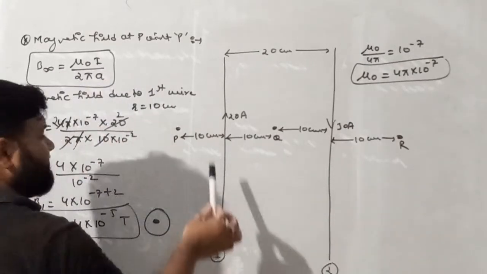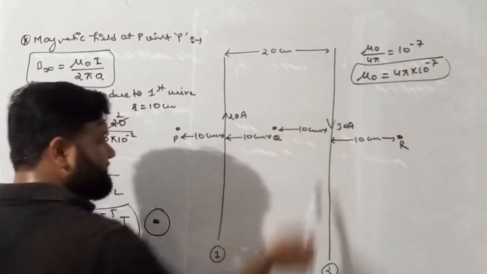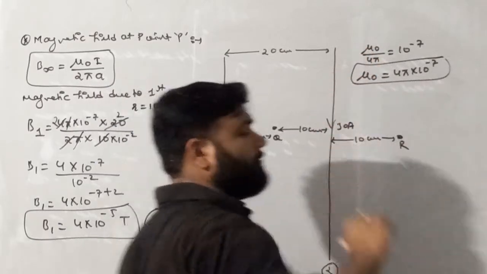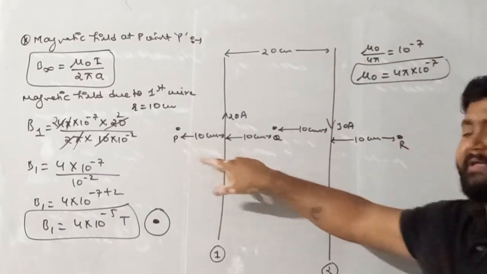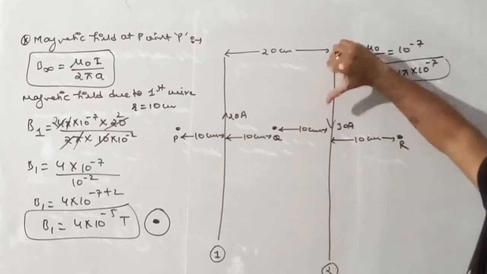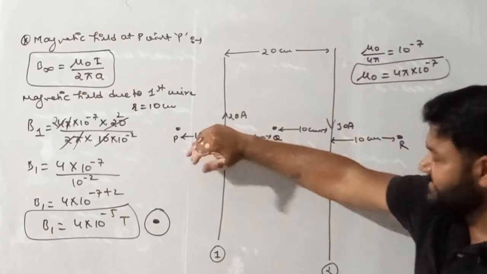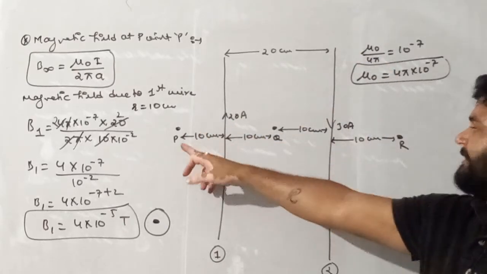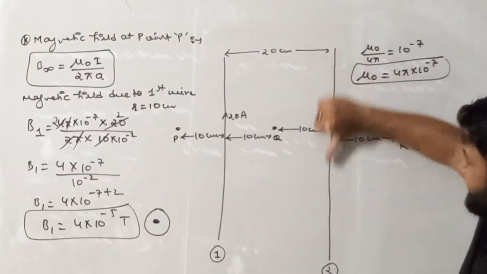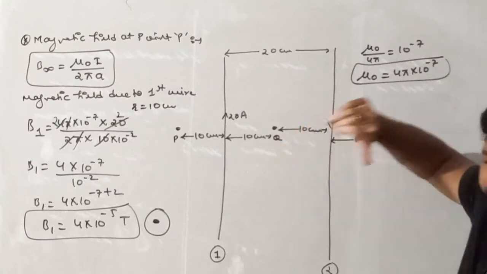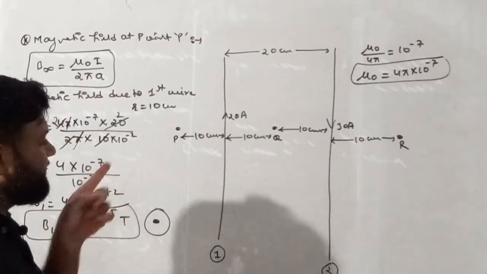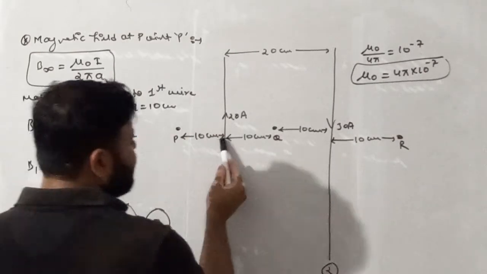Now we have to find magnetic field at point P due to second wire as well, because second wire is also present. So see, my dear student, if I am talking about direction of magnetic field at point P due to this second wire, the direction of current in second wire is inward, we can say downward, curling the fingers, so inside. So due to second wire at point P, the magnetic field is represented by a cross, because this is the direction of current, curling of fingers goes inside. So we can say due to second wire, the magnetic field at point P is inside. Now see, this is 10 centimeter, this is 20.